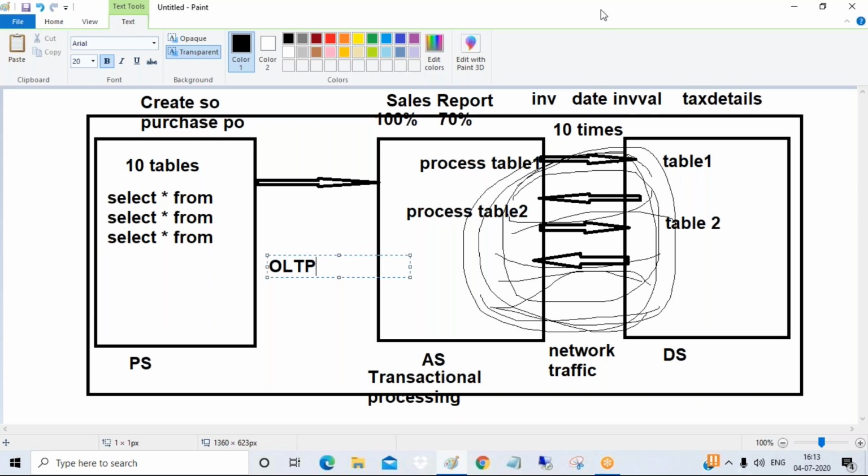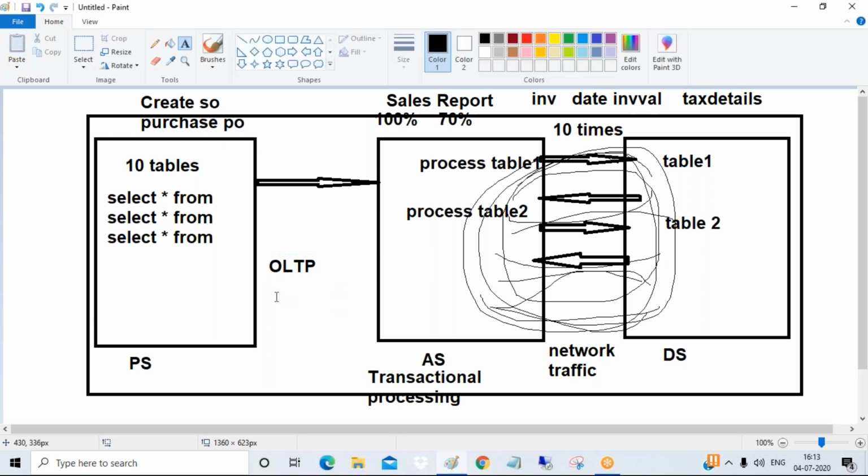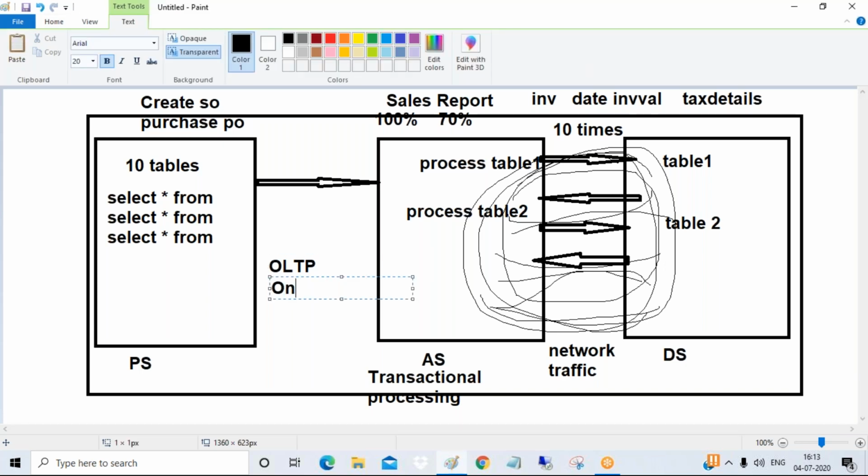Tell me, guys, what is the full form of OLTP? What is the full form of OLTP system? Anybody among the audience? What is the full form of OLTP, guys? Online transaction processing, okay? Online transaction processing, guys. So I can say most of the ERP systems are OLTP systems. So they will perform most of the day-to-day activities. The day-to-day transactions are performed in the system.